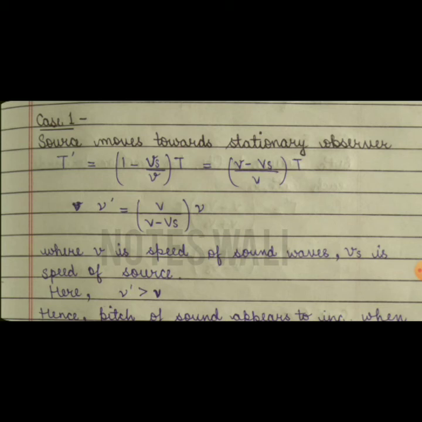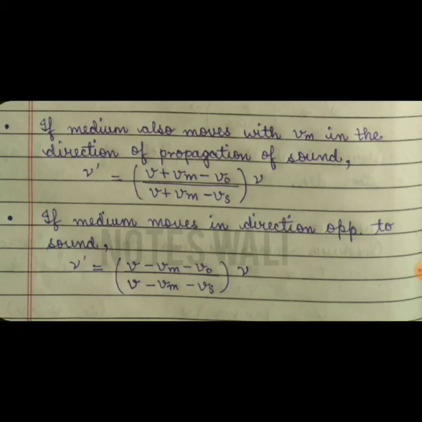First case: the source moves and the observer is stationary, and the source can move towards or away from the stationary observer. The second case is that the observer is moving towards or away from the stationary source. Case 3 is that both the source and observer are moving, but it has two sub cases. They both may be moving towards each other, or both moving away from each other, and then you have to look at the time period, frequency and velocity for these cases. This is going to be very interesting. You just have to understand it. And there's also a special case in which the medium is also moving with a certain speed.